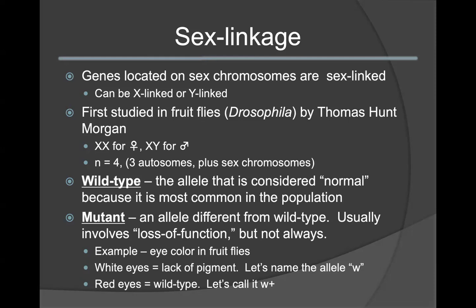An example of these alleles is eye color in fruit flies. White eyes are considered to be the mutant allele and occur because there is a lack of pigment production. We would refer to the white-eyed allele as simply a small w. Red eyes, however, are considered to be the wild-type allele. In this case, we would refer to that allele as W+.